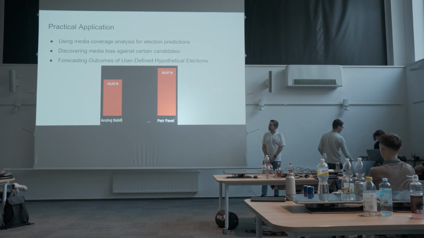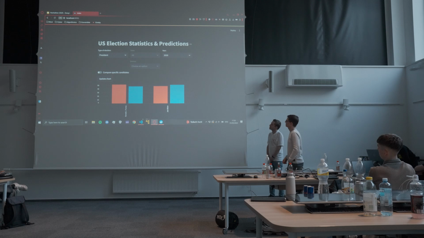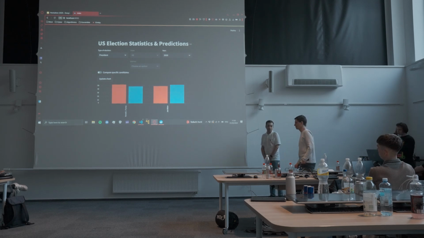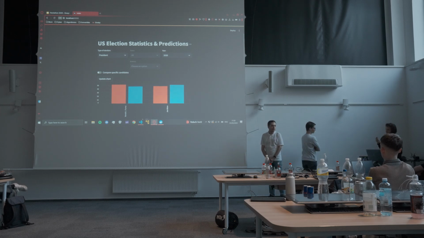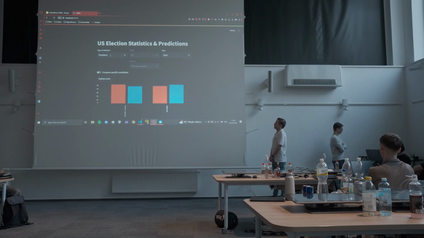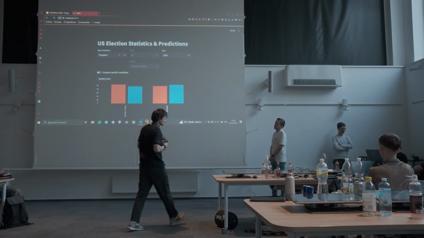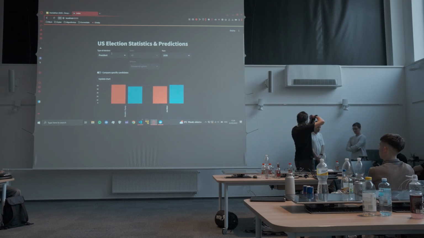Okay, I'll show you the demo. This is the front page of our web application. As our colleagues mentioned, we have a learning model that we trained, and I'll try to introduce it. First, we have a few types of data here that you can input.